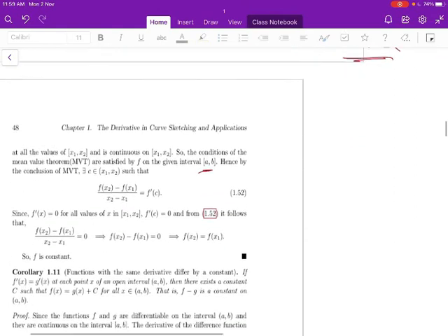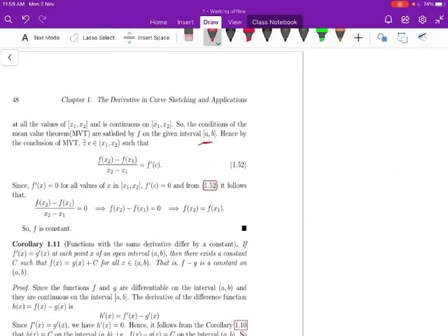Hence by Rolle's theorem, there exists a point c belonging to the open interval (x1, x2) such that (f(x2) minus f(x1)) divided by (x2 minus x1) is equal to f'(c).